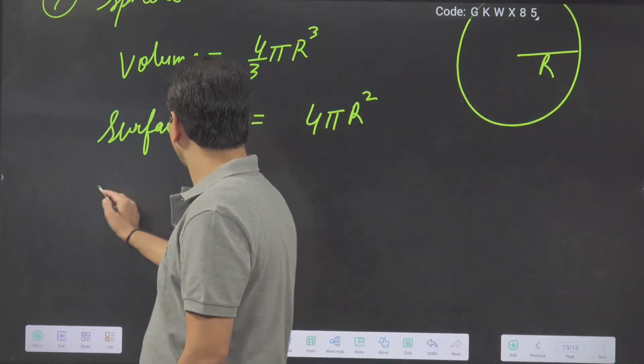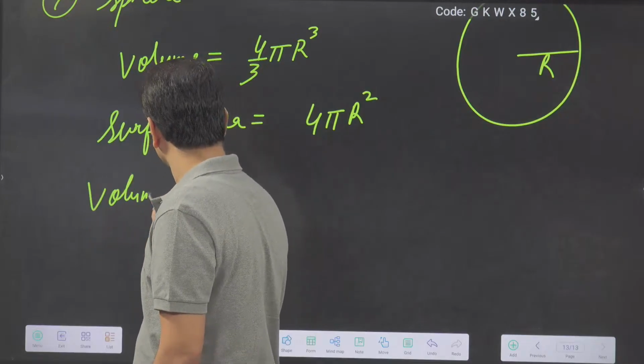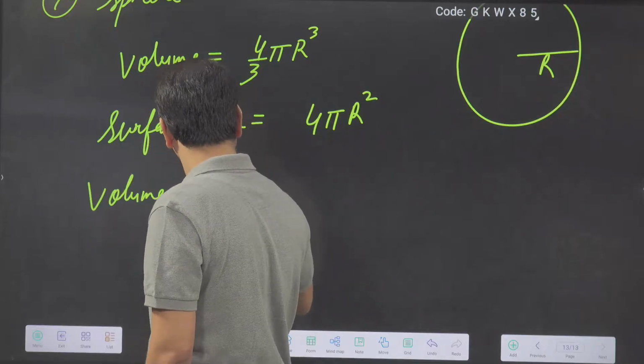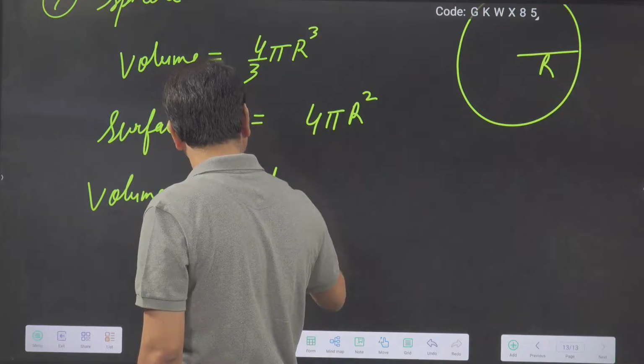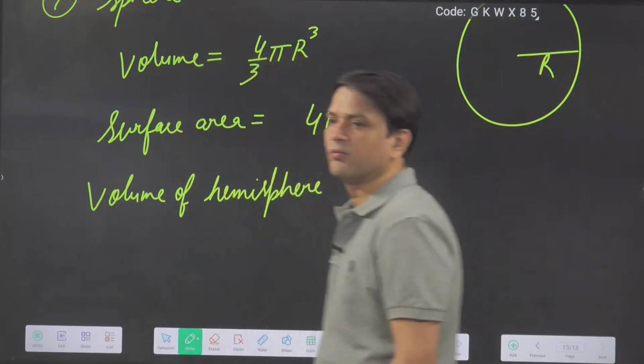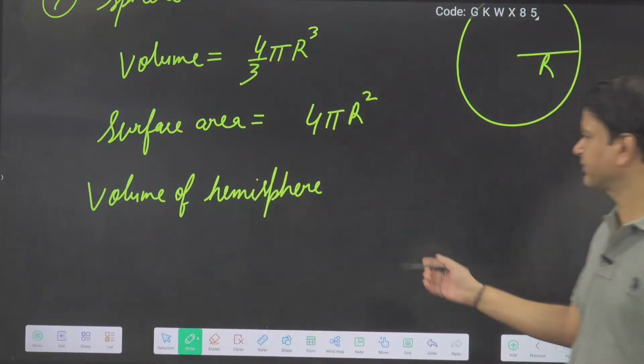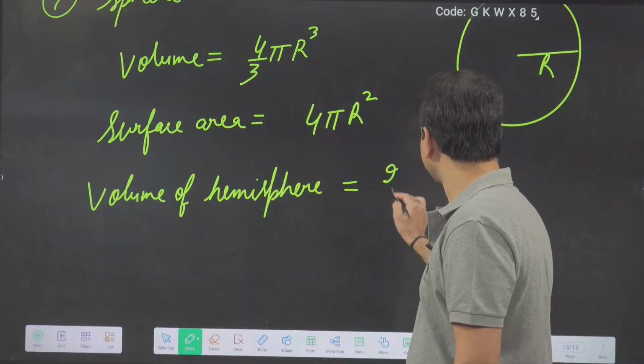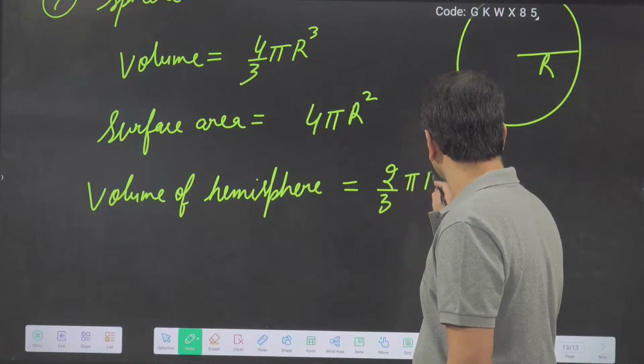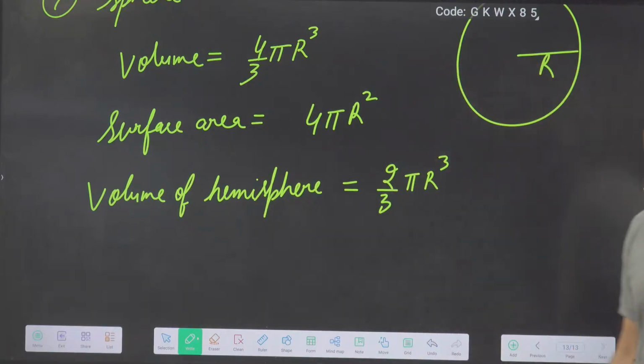Okay. Volume of a hemisphere. Half of the sphere I am saying, so it will be 2 by 3 pi r cube. That is, the sphere is 4 by 3 pi r cube, so the hemisphere will be 2 by 3 pi r cube. Okay.